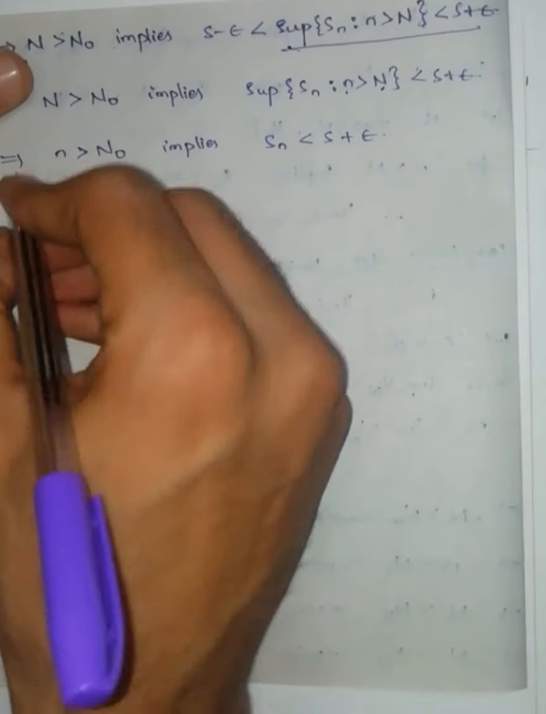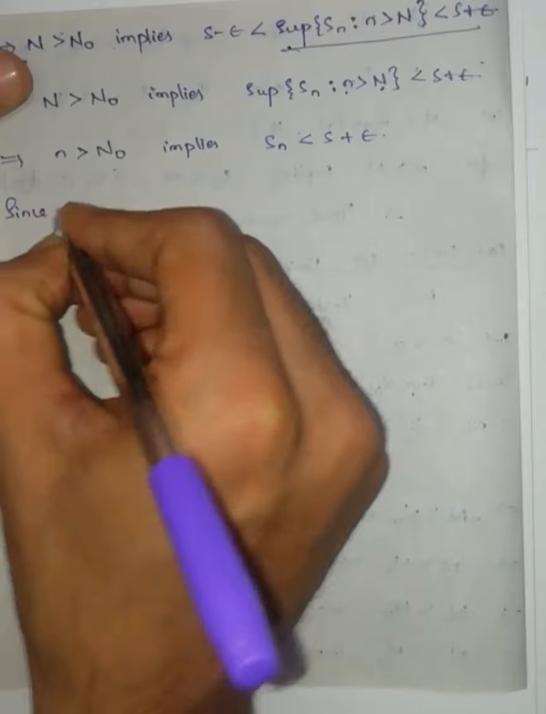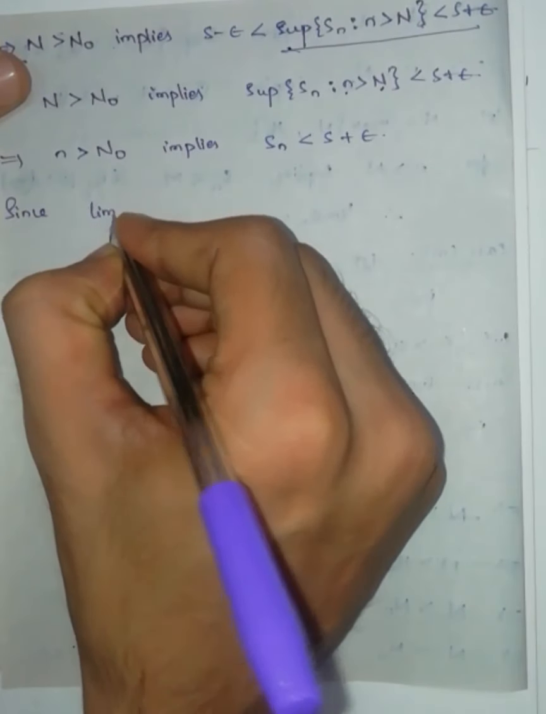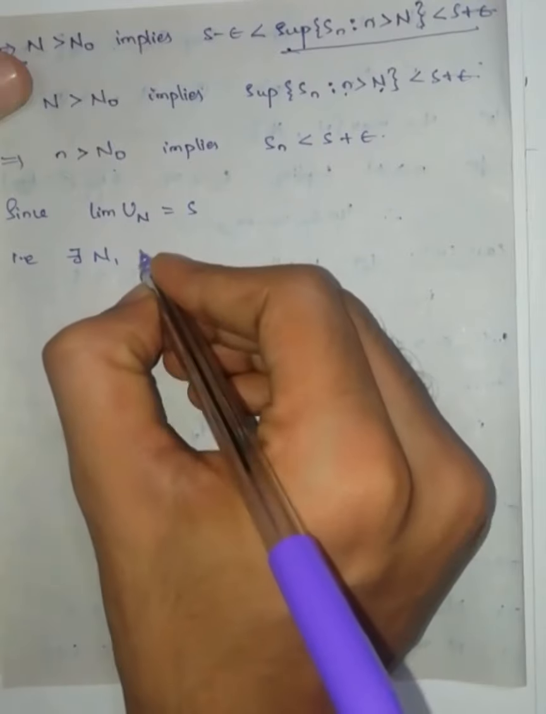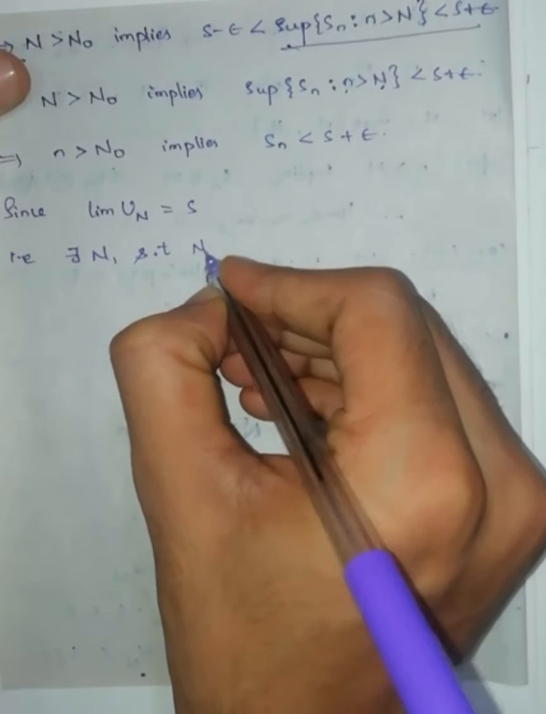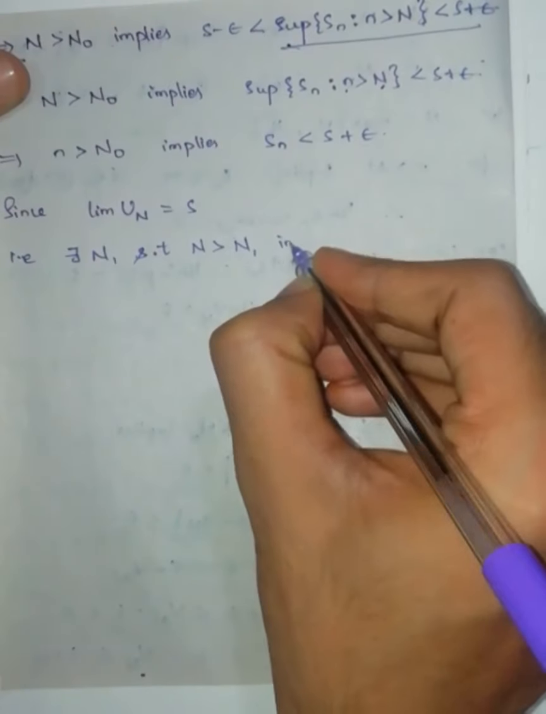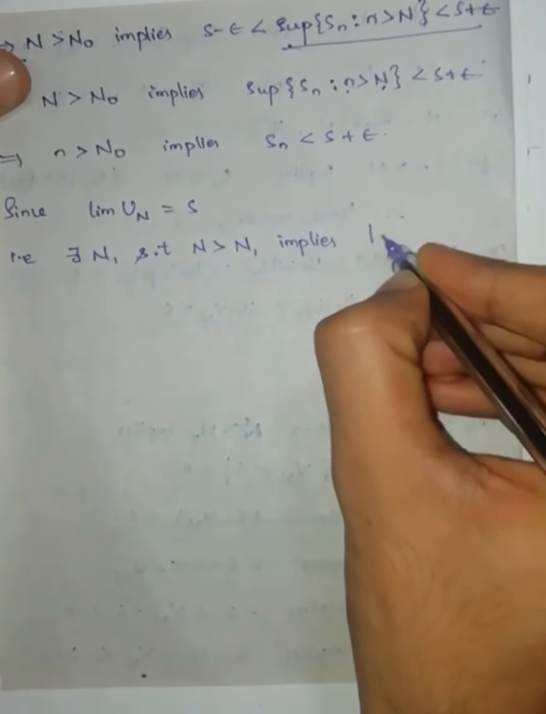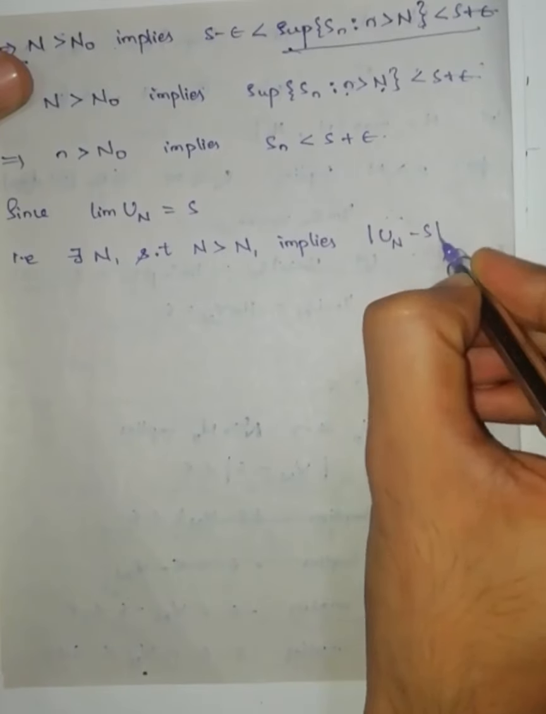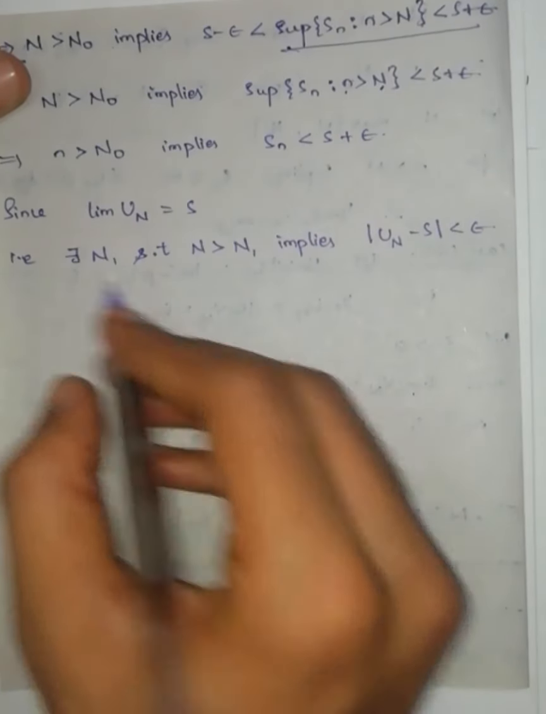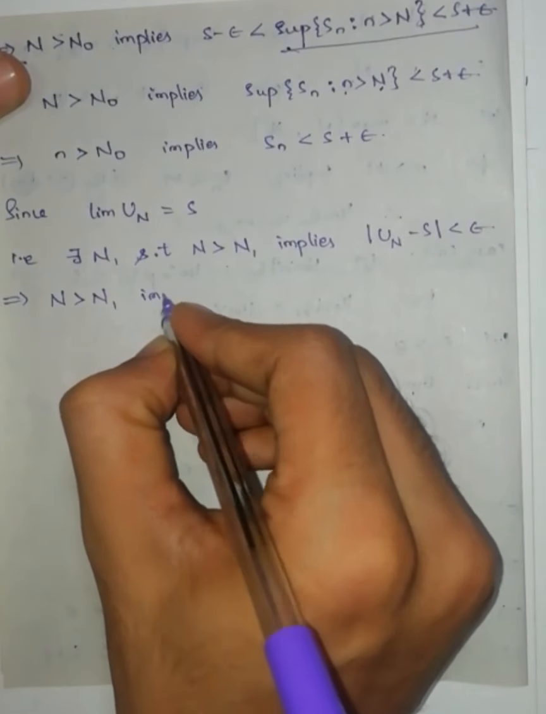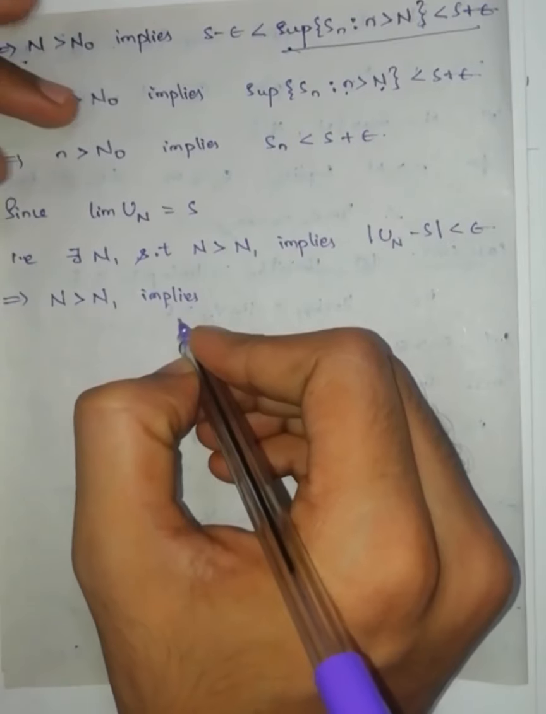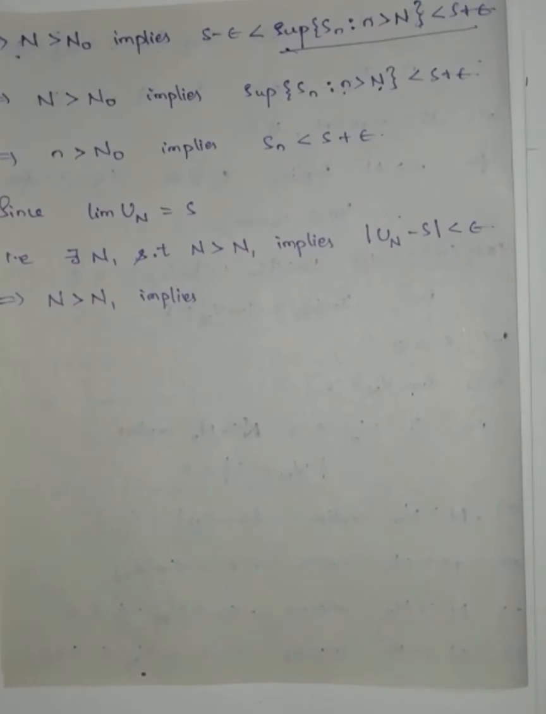Now, one more thing. In case 3 we are discussing, since the limit of Un is equal to s, that is, for each epsilon greater than 0 there exists an N1 such that capital N greater than capital N1 implies modulus of Un minus s is less than epsilon. This implies capital N greater than capital N1 implies this one.